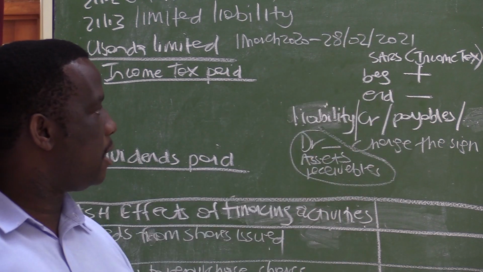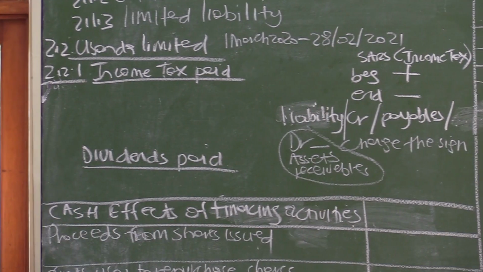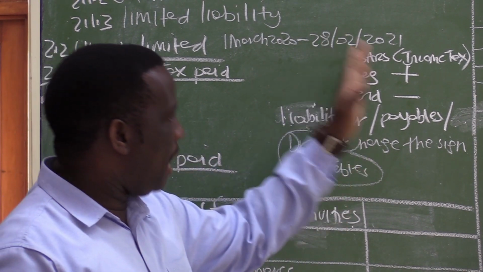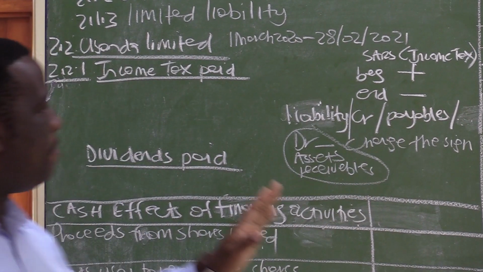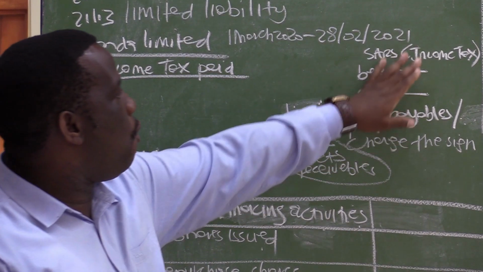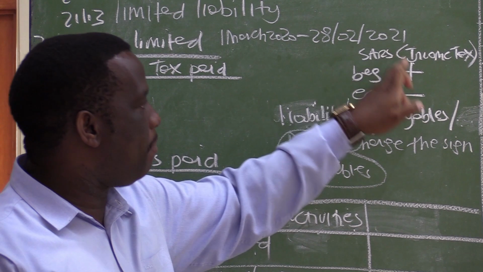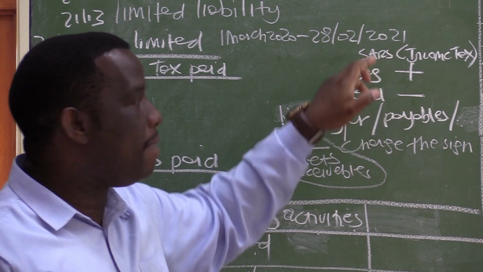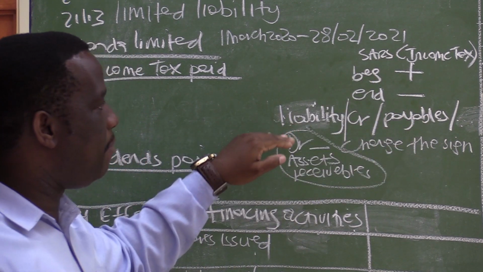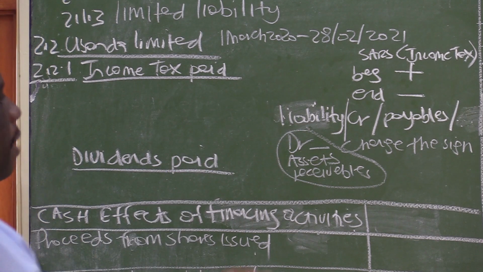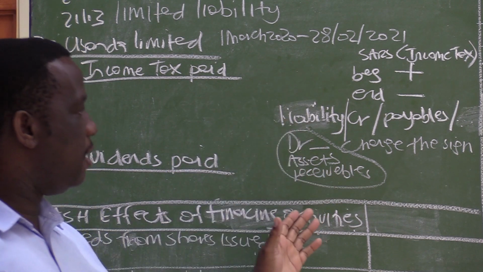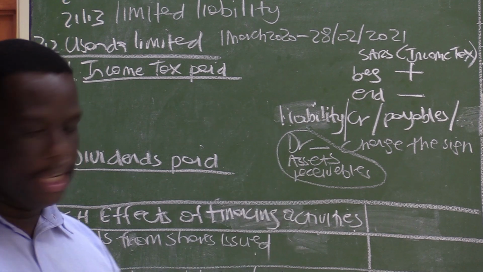So the formula is: income tax for the year plus beginning minus end, depending. But if you know that your SARS beginning is a plus and your SARS end is a minus, if everything is under liability, it will be easy, because if you see another thing, you will simply change the sign.